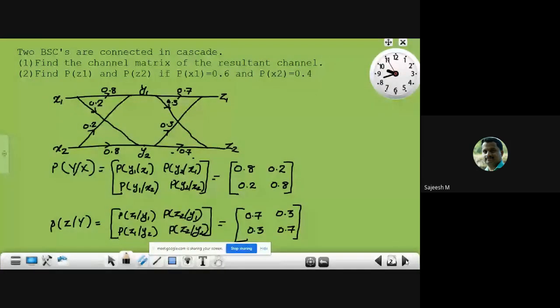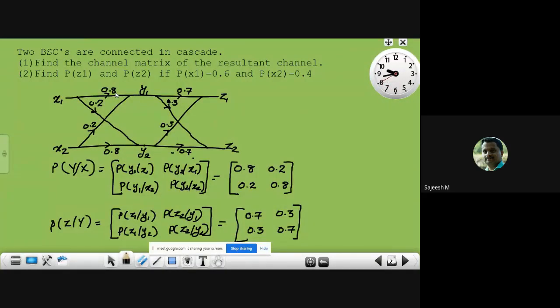Here there are two channels. The first channel has x1, x2 as the input and y1, y2 as the output. Then the input to the second channel is this y1 and y2, and z1, z2 is the output of that particular channel. Here it is represented that they are connected in cascade. And on the channel diagram, the different transition probabilities are represented.